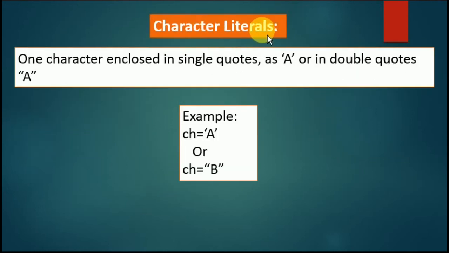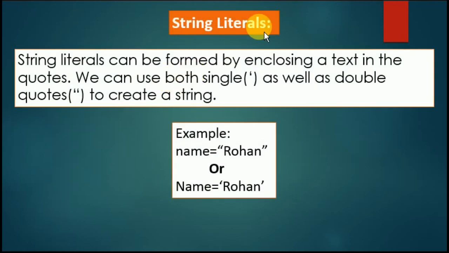Character literals. One character enclosed in single quotes or in double quotes is called a character literal. Here is an example I have shown: CH equals to 'A' or CH equals to "B". This means this is our character literal, and in the whole program, this CH is constant and it is only going to store that as a character. We are not supposed to change it. It is not going to change dynamically. It remains constant.